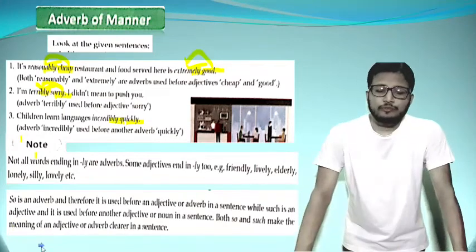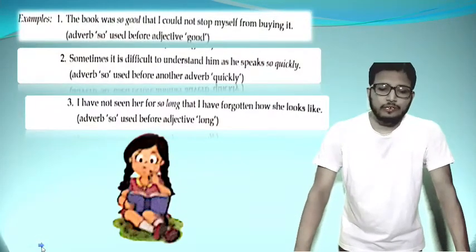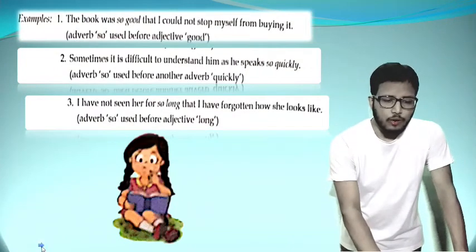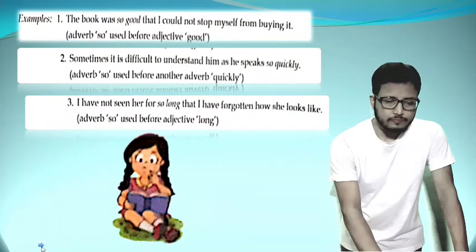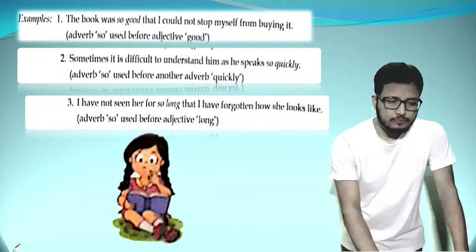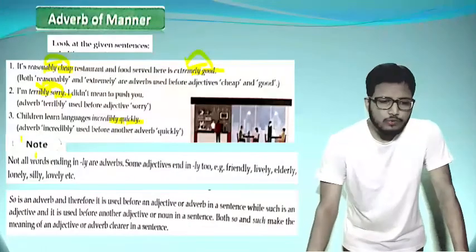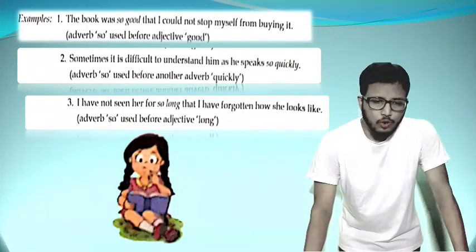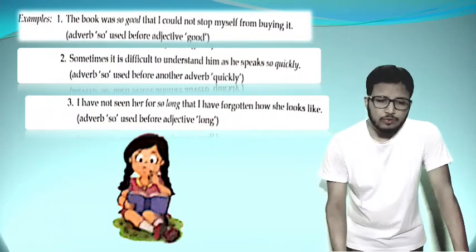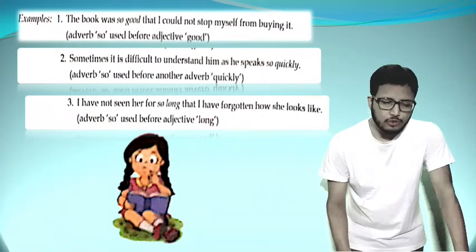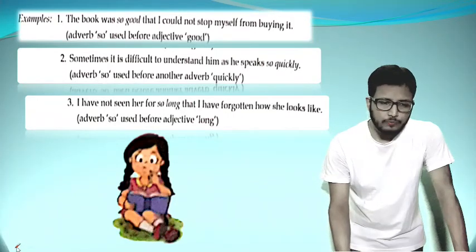Look at the three examples I have here for you. The book was so good that I could not stop myself from buying it. Adverb so, used before the adjective good. Look at the position of so, this is before the adjective.